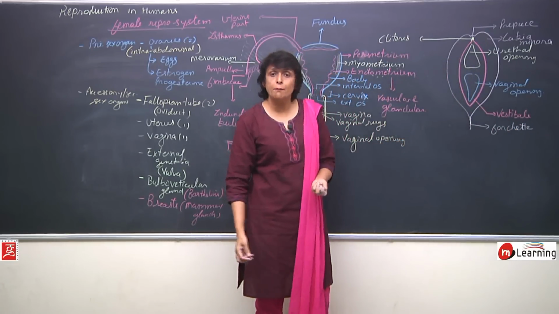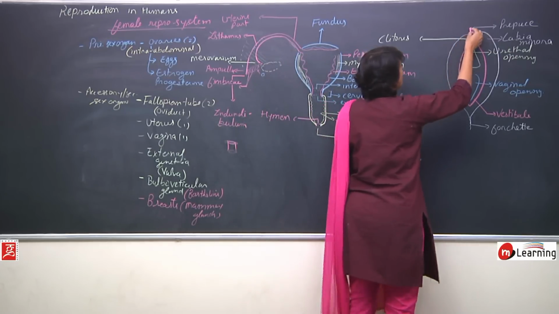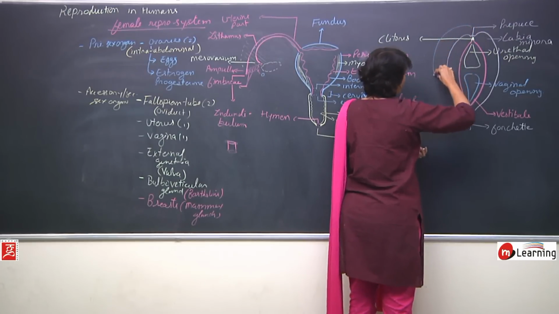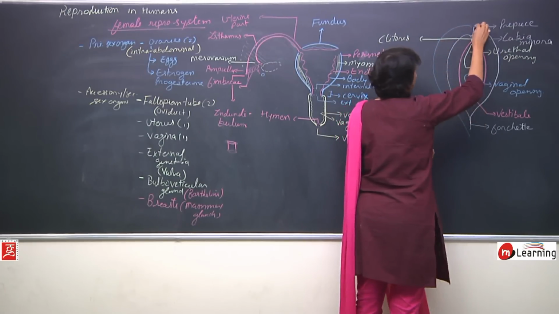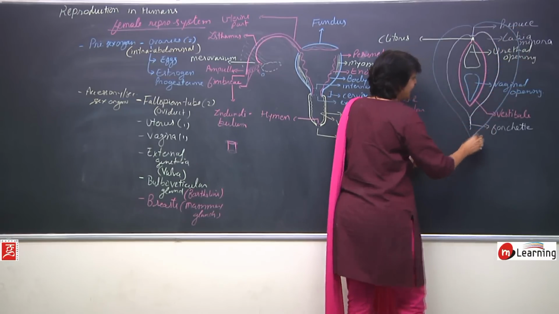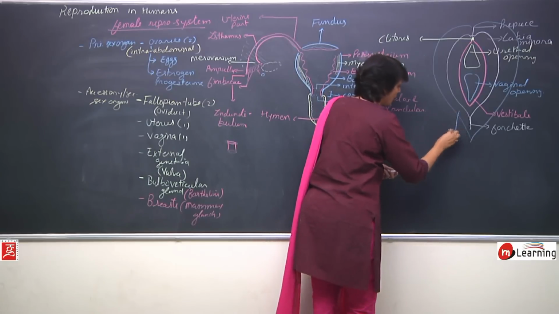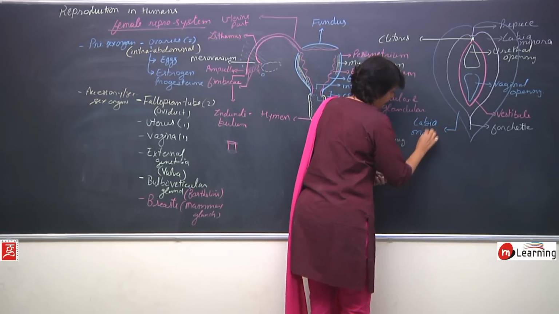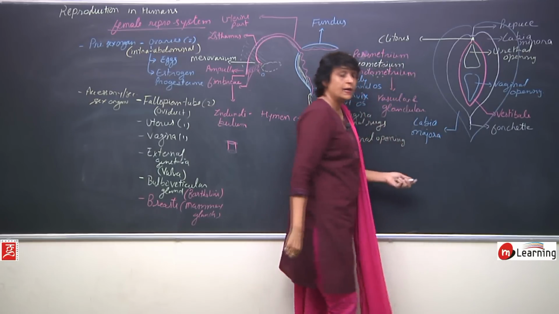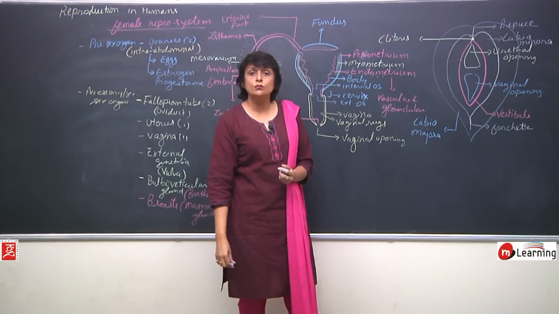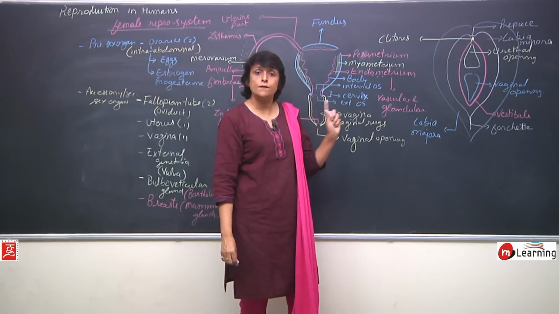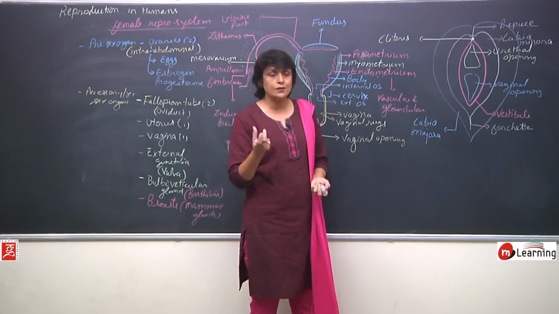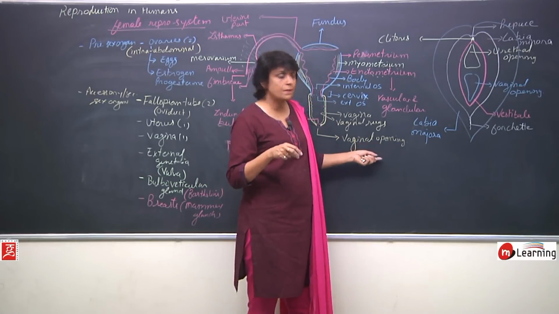Outside labia minora there is one more fold, and this fold is of skin. This is known as labia majora. Labia majora is homologous to scrotum of males. Scrotum is those sac-like structures, the scrotal sacs in which the testes are placed.